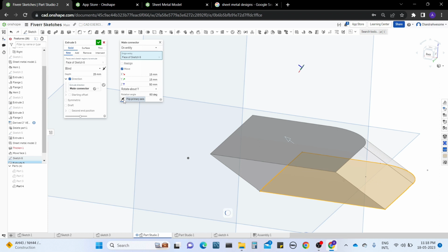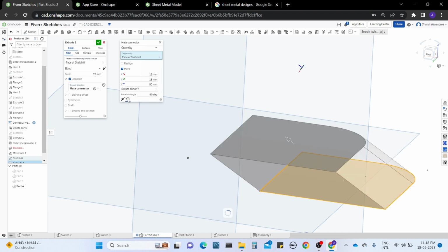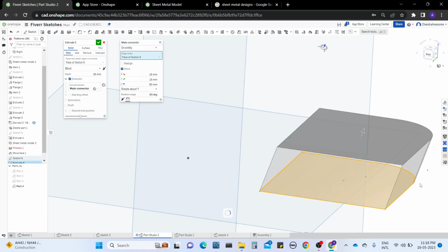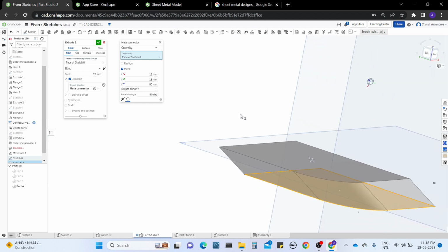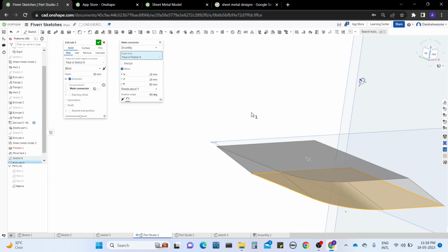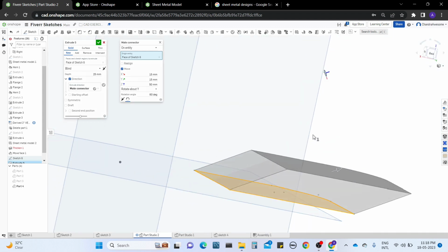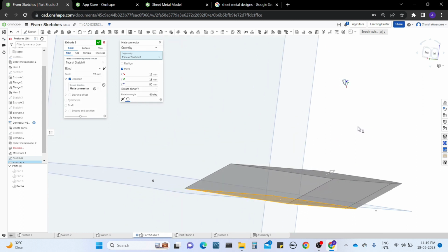So you can switch the primary axis, or else you can also rotate the mate connector. The extrude direction will be changed. Like this you can perform other directions of extrusion when making the sketch into 3D parts. I hope you understood the topic I wanted to explain, this tip.